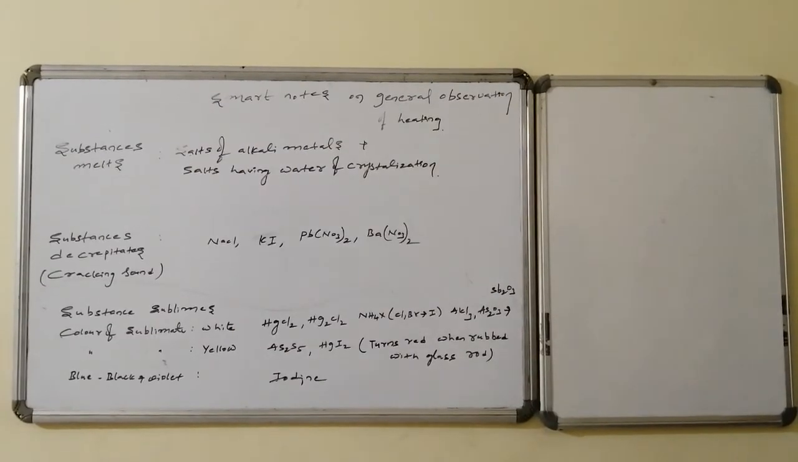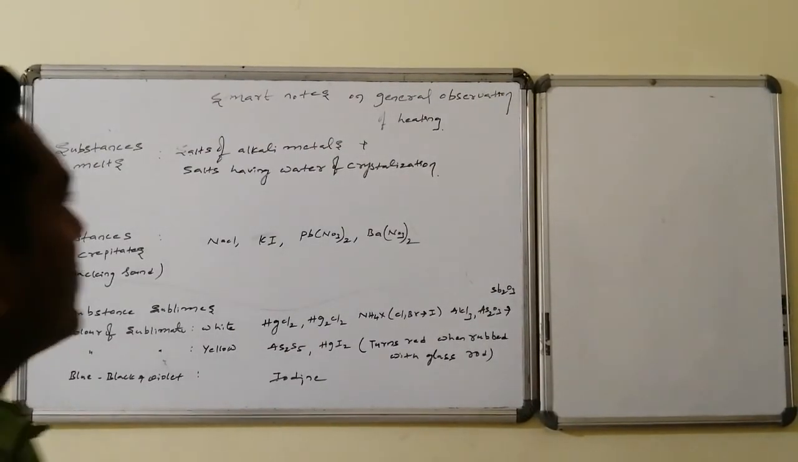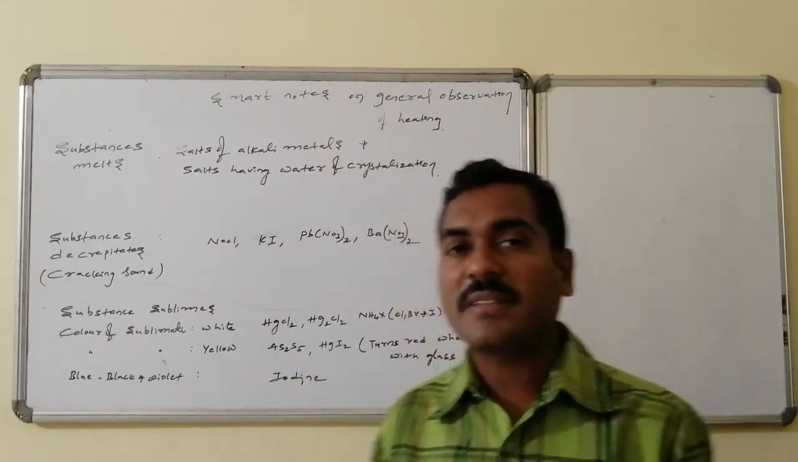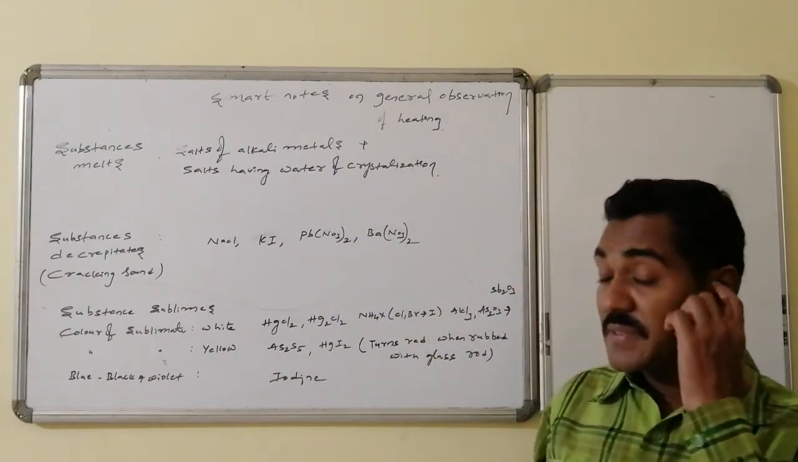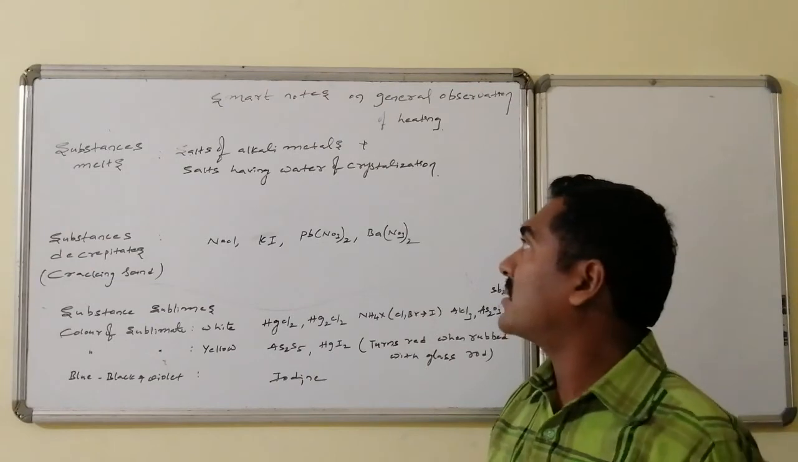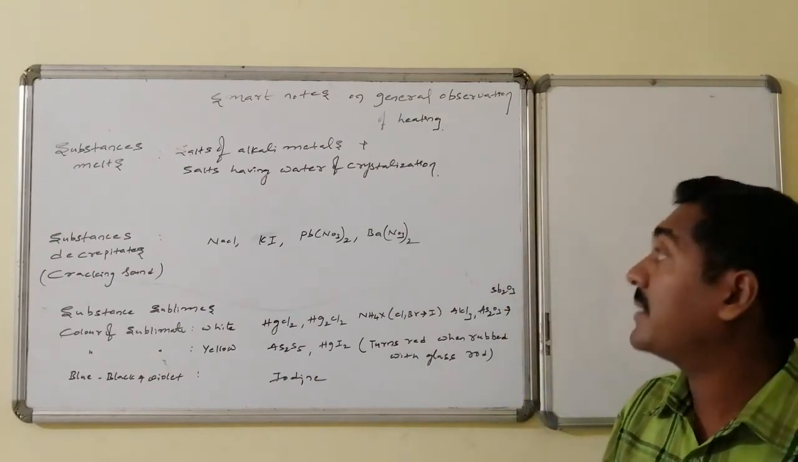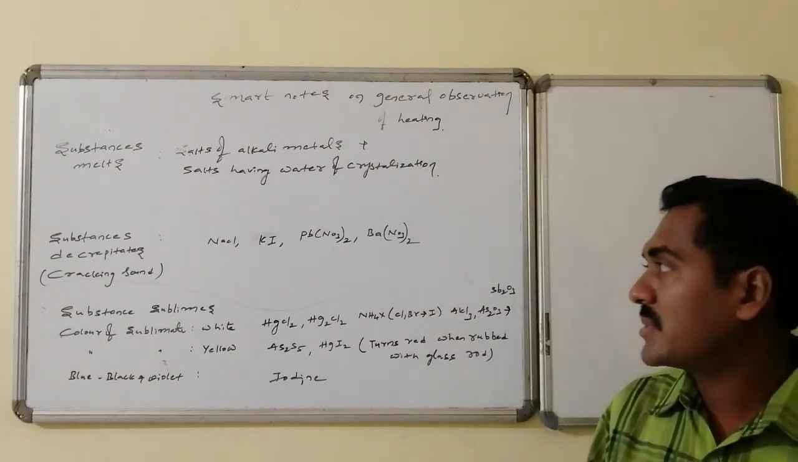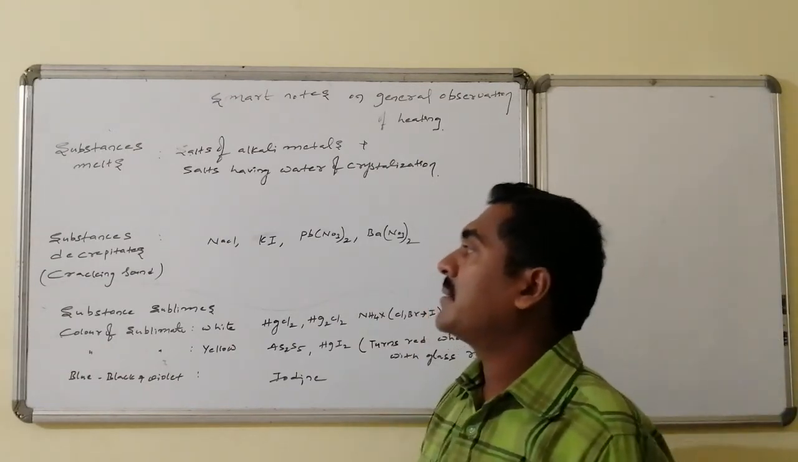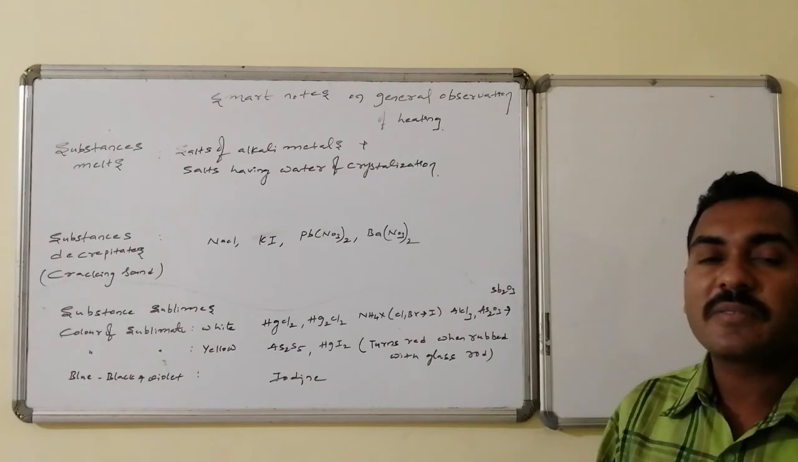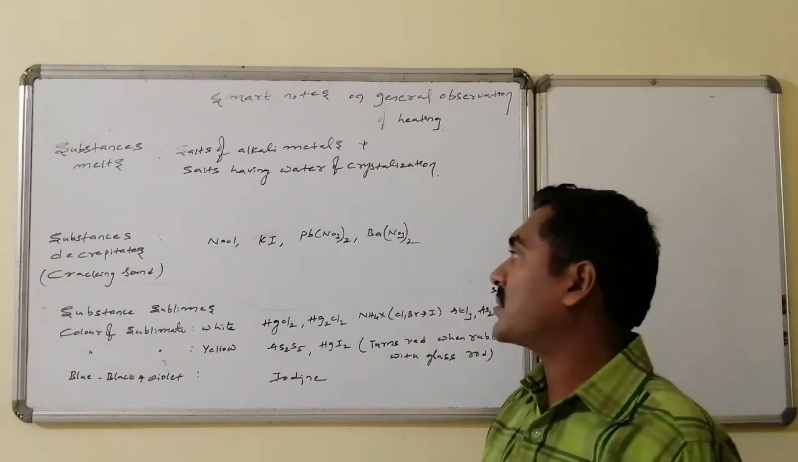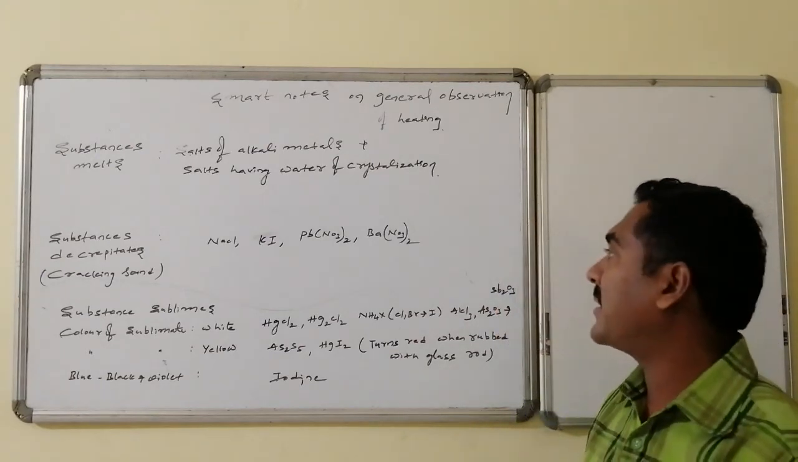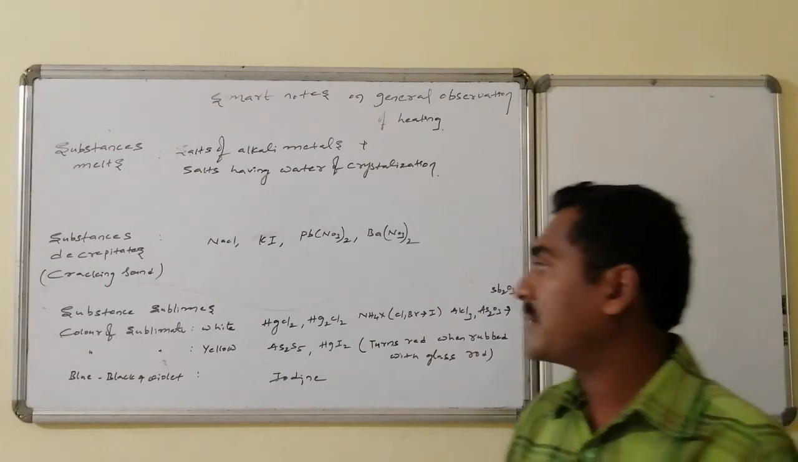A smart logical note on general observation of heating of the substances. Substances which can melt on heating are salts of alkali metals and the hydrated salts having water of crystallization, that is, hydrated compounds. Substances that decrepitate, that is, give a cracking sound, are sodium chloride, potassium iodide, lead nitrate, and similarly barium nitrate.